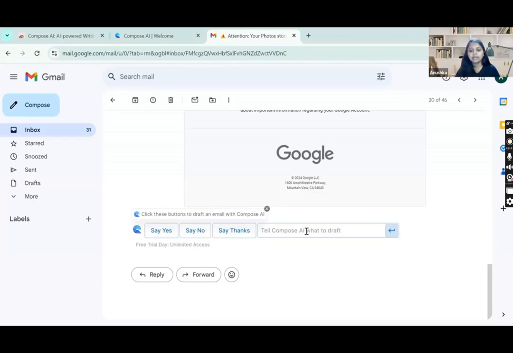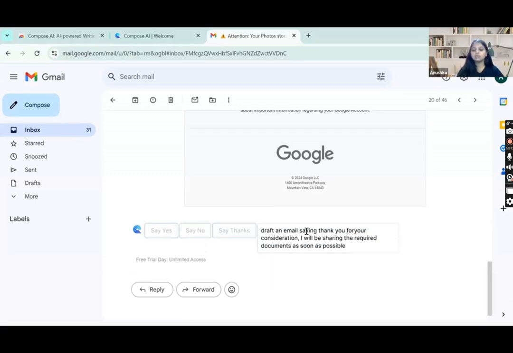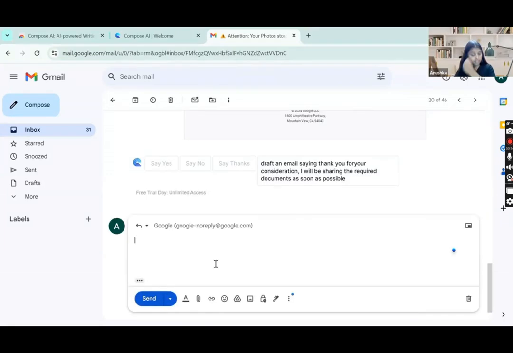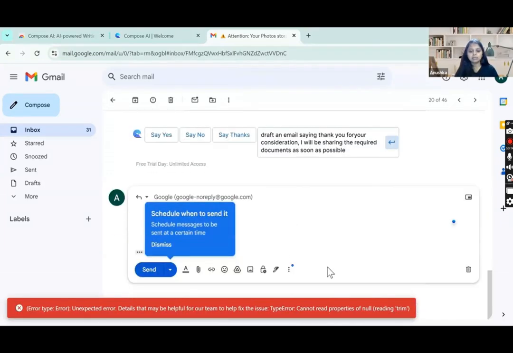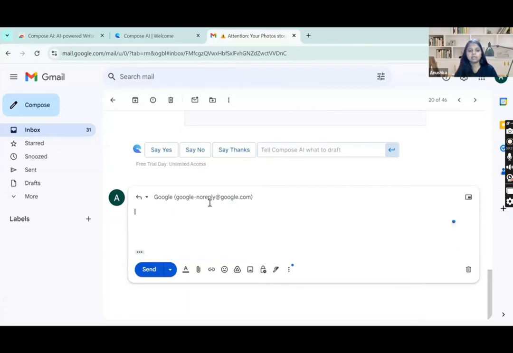So we'll just write here, draft an email saying thank you for your consideration. I will be sharing the required documents as soon as possible. Now you just have to click enter. Now you will see it shows an unexpected error, cannot type here. Maybe we can't reply to Google because this is a no reply thing.